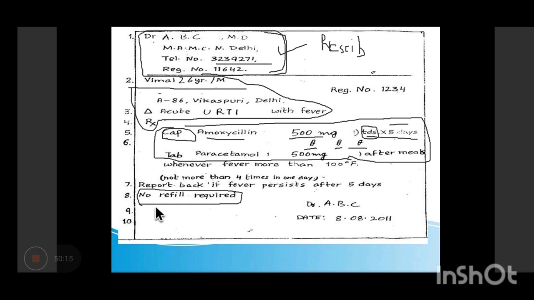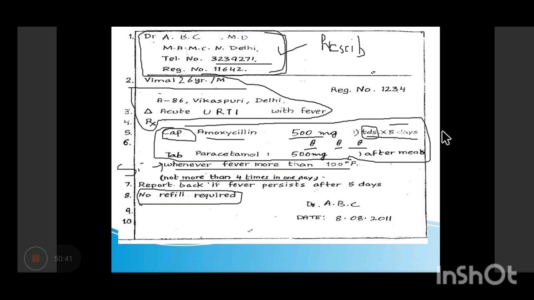An instruction to the patient is called signa. You can see, whenever the fever is more than 100 degrees, this is the instruction to the patient. इसको हम बोलते हैं signa, S-I-G-N-A, not more than 4 times. So this is all instruction to the patient. This is called signa. So these are the important parts of prescription.